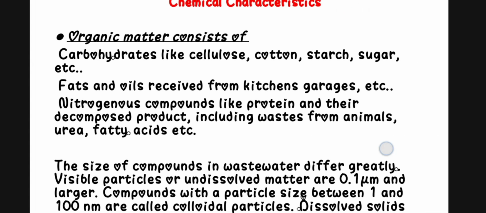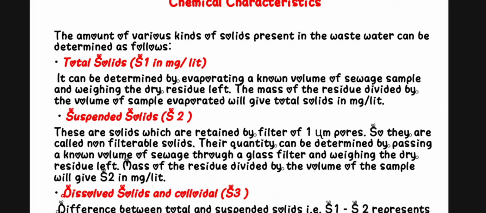First, the total solids can be determined by evaporating a known volume of sewage sample and weighing the dry residue left. The mass of the residue divided by the volume of sample evaporated gives the total solids in mg per liter.